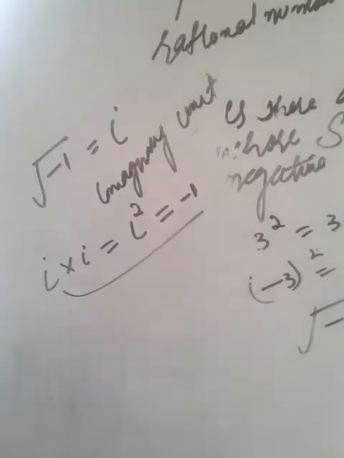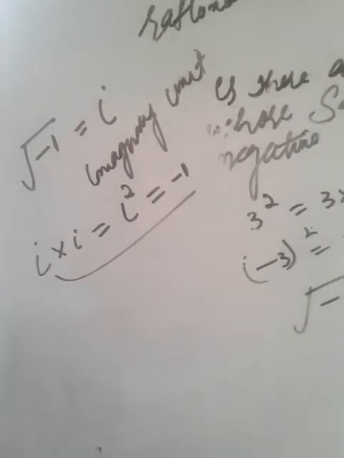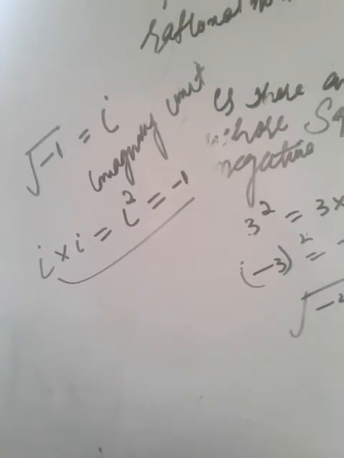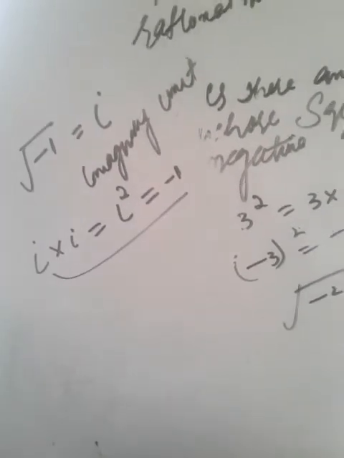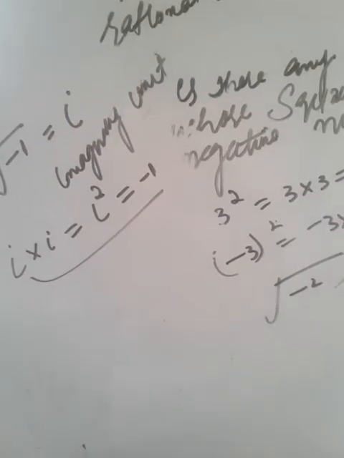So there is a number whose square equals minus 1. From this concept, another system of numbers was developed, known as the complex numbers. How will you define the complex number?